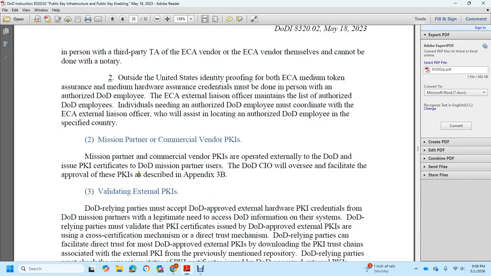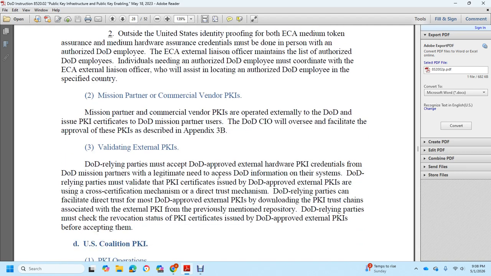Okay, mission partner with the commercial vendor, public key infrastructure mission partner, commercial with the vendor of the public key infrastructure, operating external with the DoD with the issue with the public key infrastructure, serve with the DoD mission partner, user of the DoD chief of the information officer, oversight of the facility with approval of the public key infrastructure, described in Appendix 3B, validating external with the public key infrastructure of the DoD, relying part of the must accept with the DoD approved external hardware public key infrastructure from